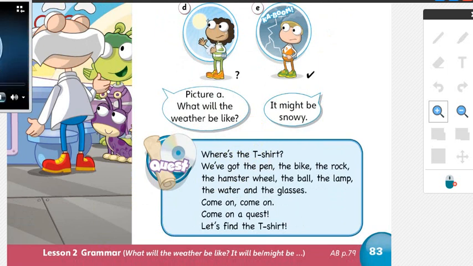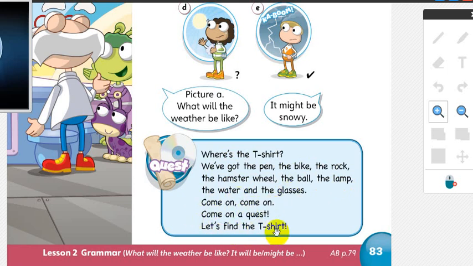Come on a quest today. Look up, down, here, there. Look around everywhere. Where's the t-shirt? We've got the pen, the bike, the rock, the hamster wheel, the ball, the lamp, the water and the glasses. Come on, come on. Come on a quest.